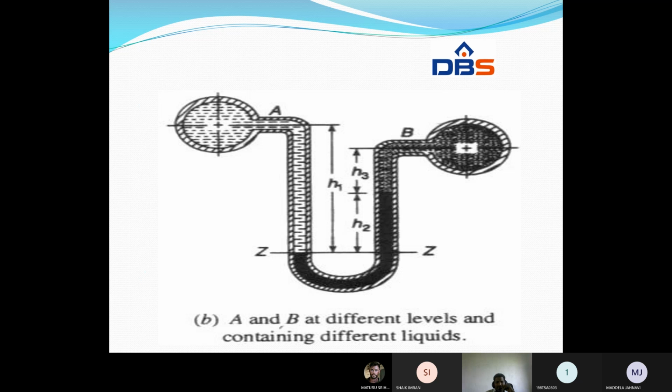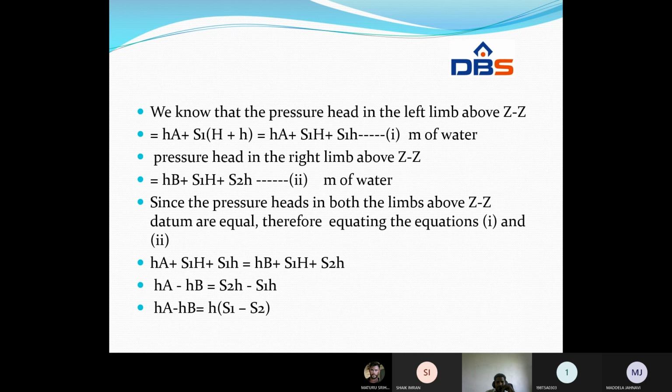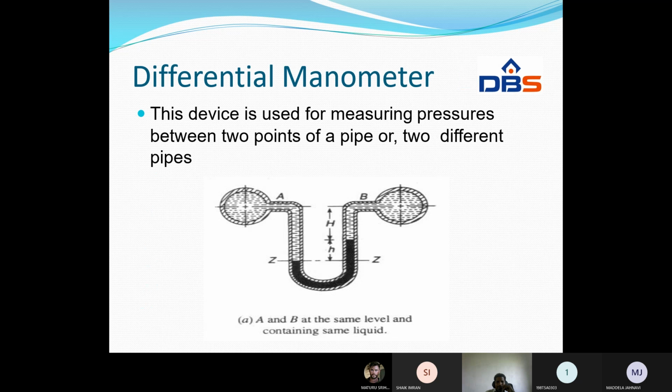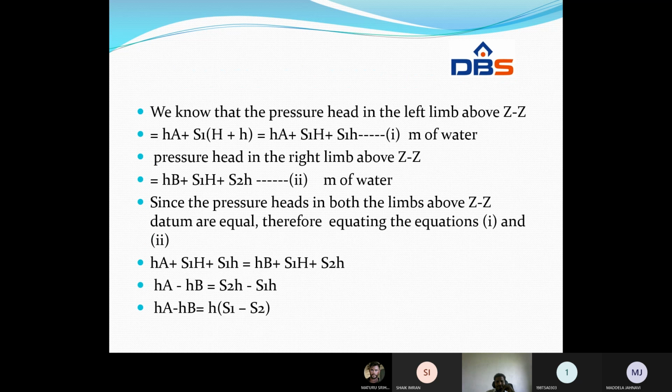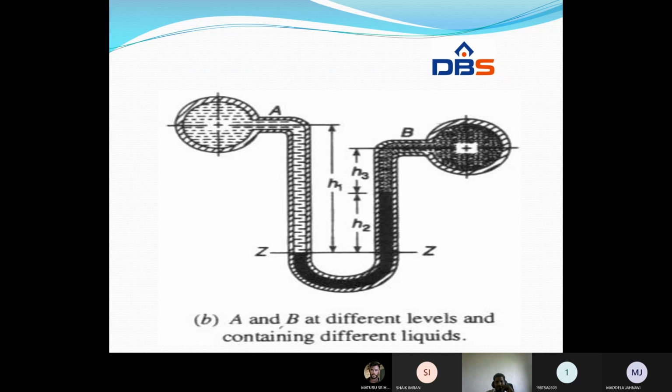See this. Here we are considering a U-tube differential manometer. In the first figure, pipe A and pipe B are at the same level, measured from the datum line. But the second figure is different: A is lying at a different height and B is lying at a different height from the datum line ZZ.